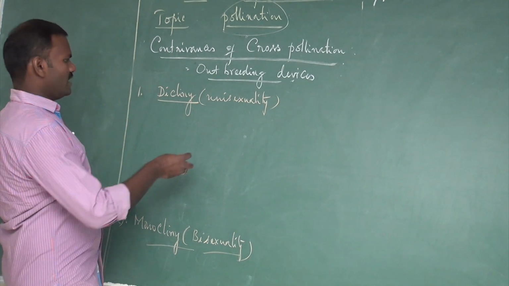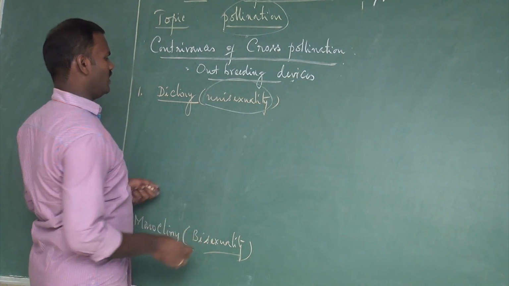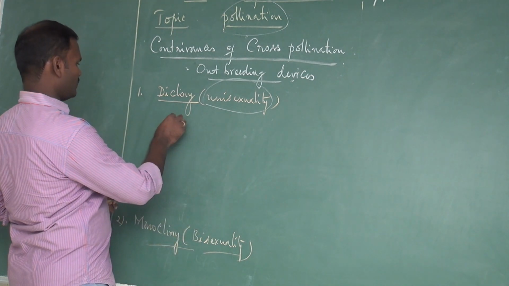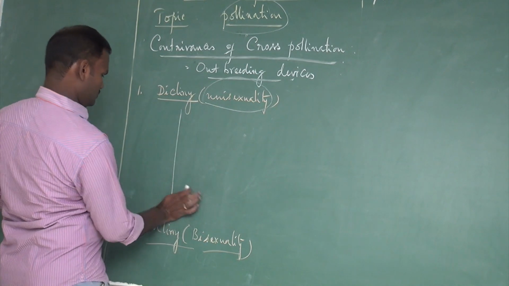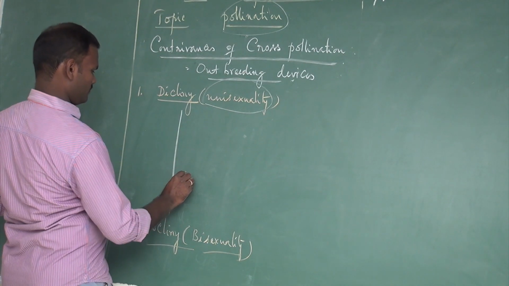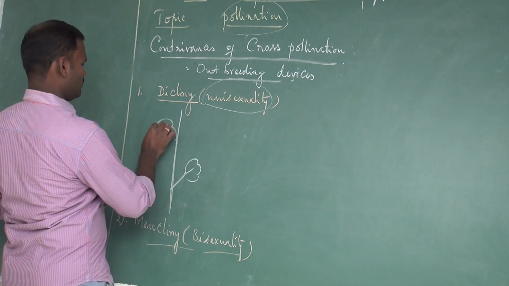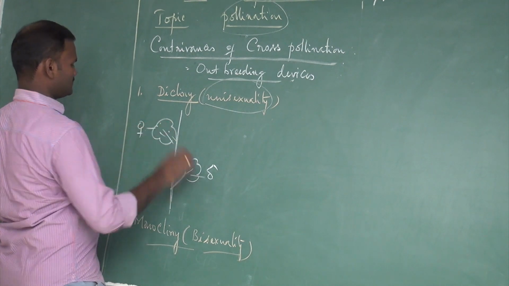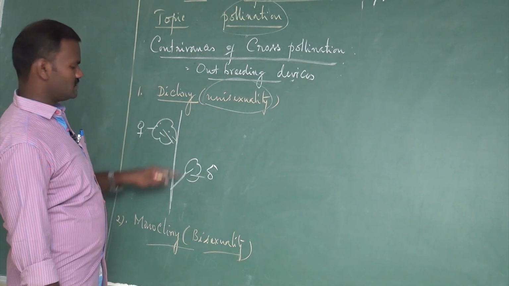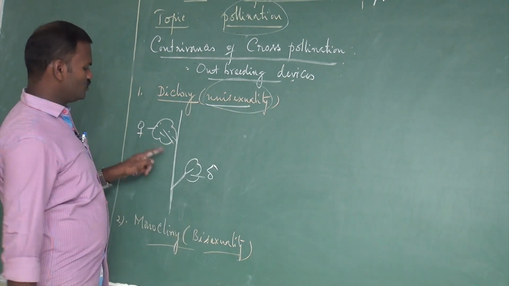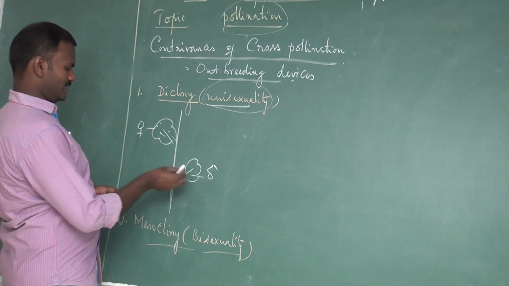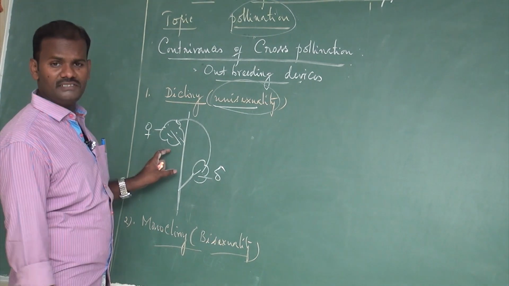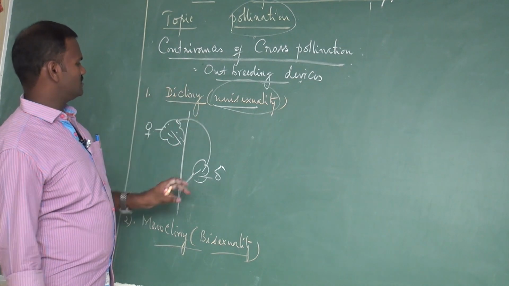Generally, when the plants are unisexual, there are more chances for cross pollination. Already I pointed out, both sexes, the male flower and the female flower, are separated but present on the same plant. These are called unisexual. In unisexual flowers, transfer of pollen grain from the male flower to the stigma of the female flower is cross pollination. There are more chances of cross pollination.